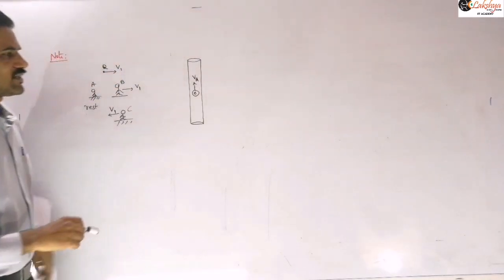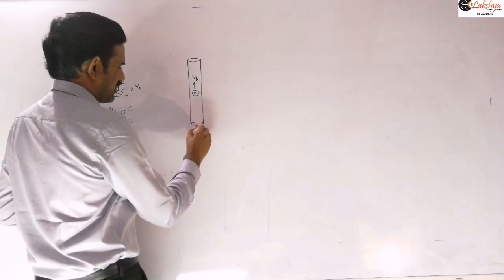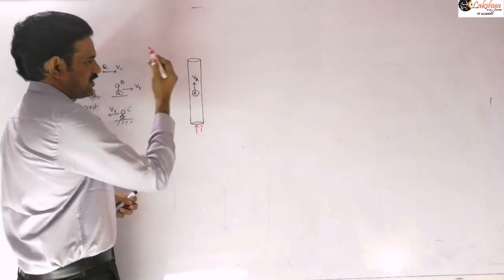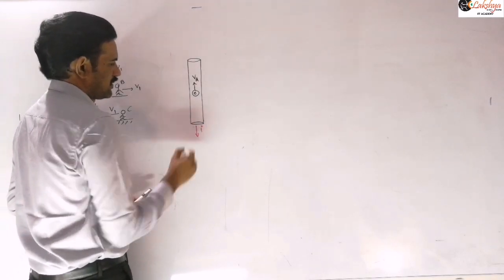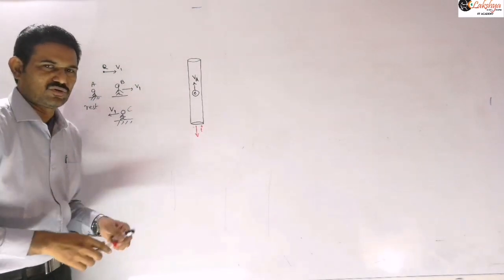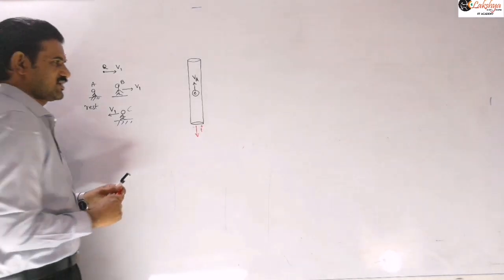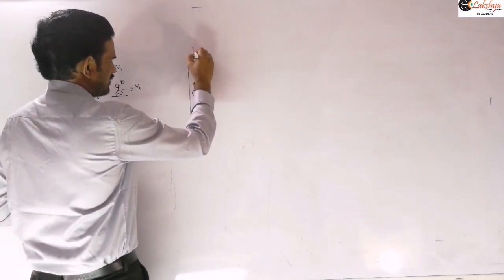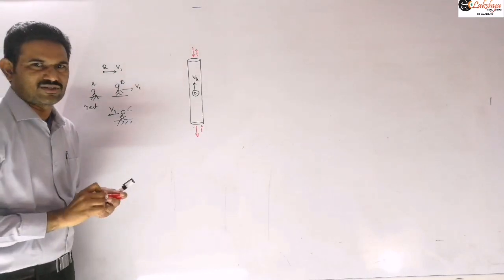Next, let us consider another example. Let's suppose this is a current carrying conductor, carrying some current I like this. Here I am taking the drift velocity of the electrons in this direction, so the electrons will travel opposite to the direction of the current. So the velocity of the electrons will be in the opposite direction to the current, right?